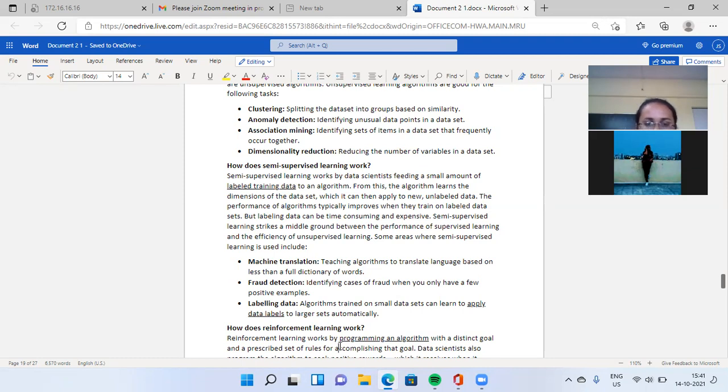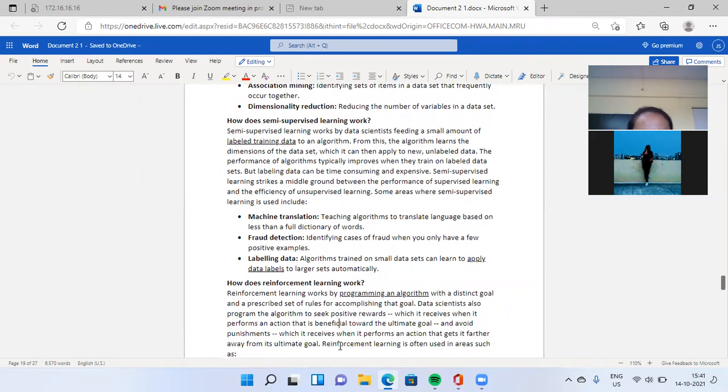Machine translation means teaching an algorithm to translate language based on less than a full dictionary of words. Next, fraud detection: identifying cases of fraud when you only have a few positive examples. Labeling data: an algorithm trained on a small data set can learn to apply data labels to a larger set automatically. These are the three areas where we use semi-supervised learning.